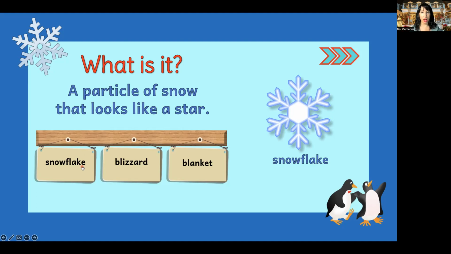Do you remember what a compound word is? That's right, it's two words put into one word. Okay, good job. Now, did you notice here that I used the word and I put it in a complete sentence? One way could be a snowflake is a particle of snow that looks like a star. How else could we use the word snowflake in a sentence? We can either use this description here, or you can use your own description. Or you can look it up in the dictionary. Put it down in the comments.